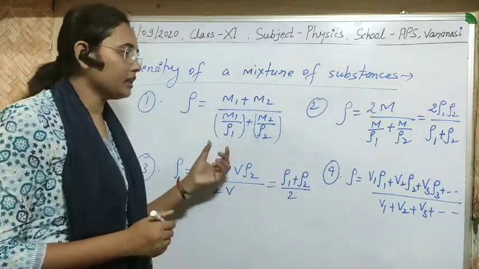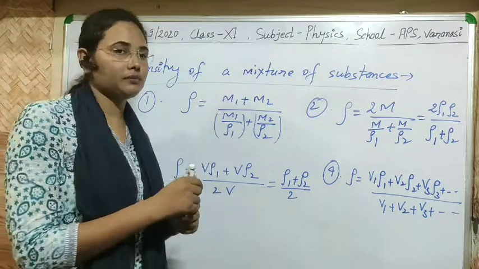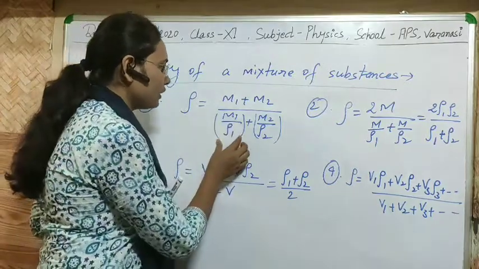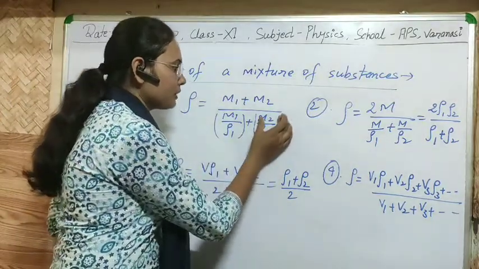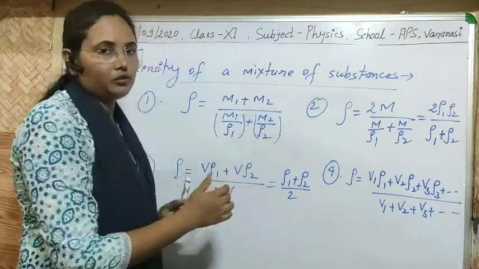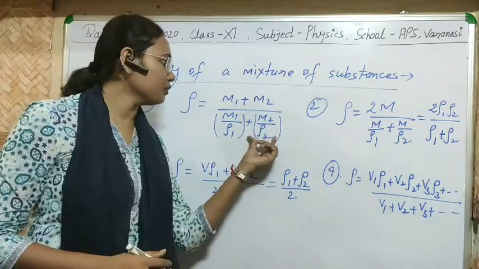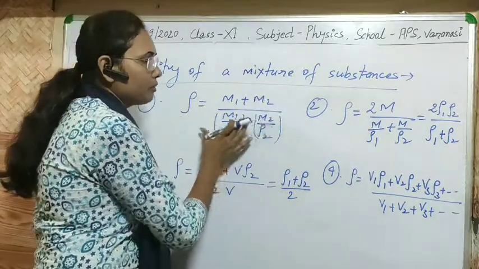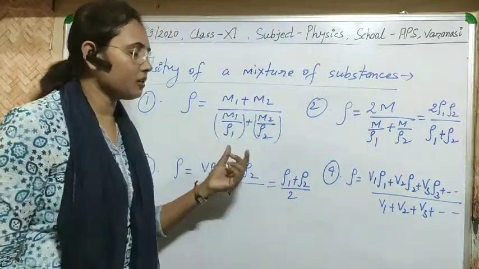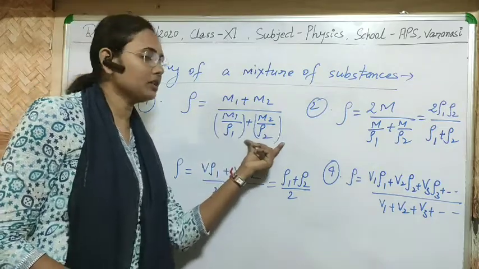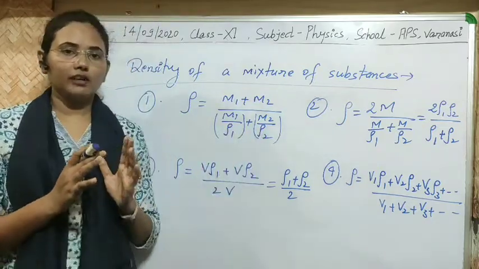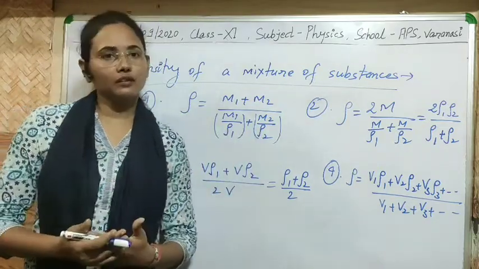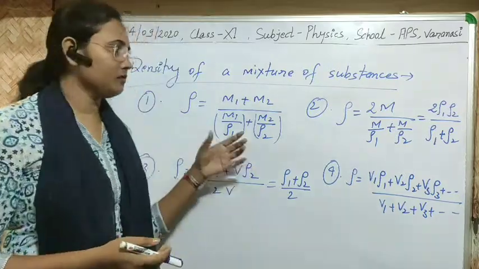So we can easily find the volume of the first substance, which will be m1 by rho 1, and the volume of the second substance, which will be m2 by rho 2. So the final volume will be v1 plus v2, or we can simply write the density of the mixture as (m1 plus m2) upon (v1 plus v2). In place of v1 plus v2, you can put these expressions if you know the different masses and different densities of the two liquids. So this is the first case.